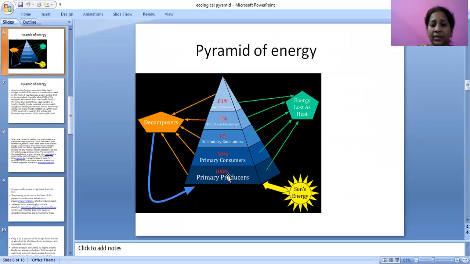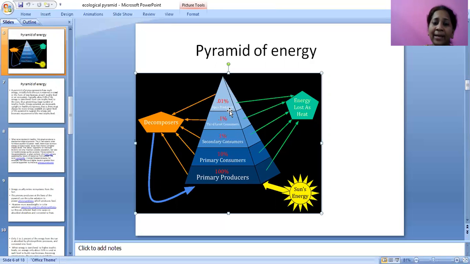Here in primary producers, energy will be 100%. In primary consumers, energy will be 10%. Already energy is lost. Next, coming to secondary consumers, again 1%. And third level consumers, it will be 0.1%.